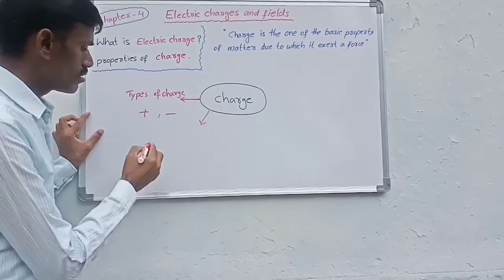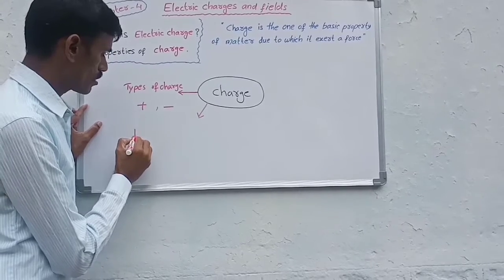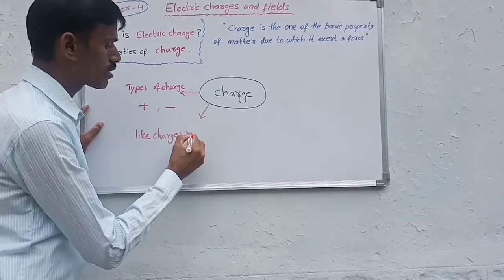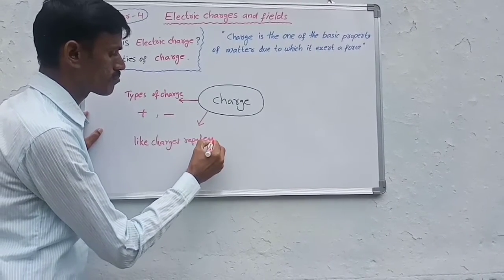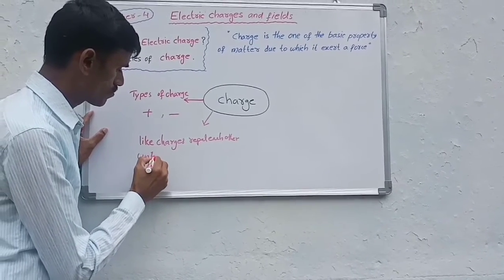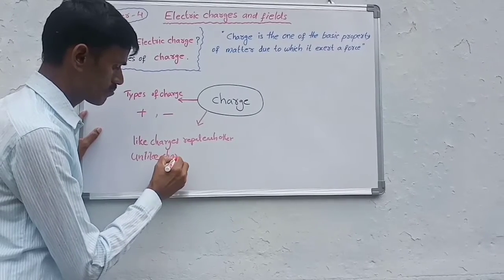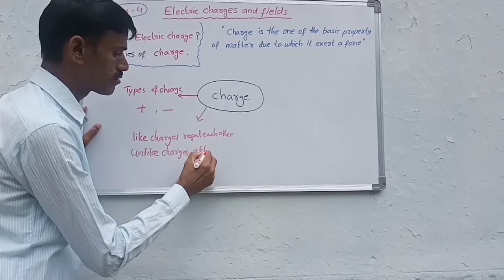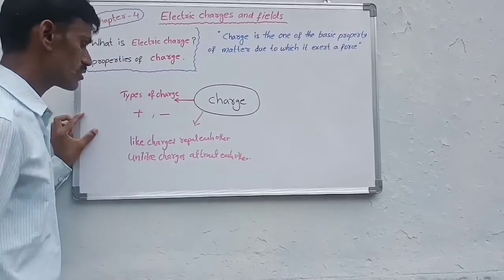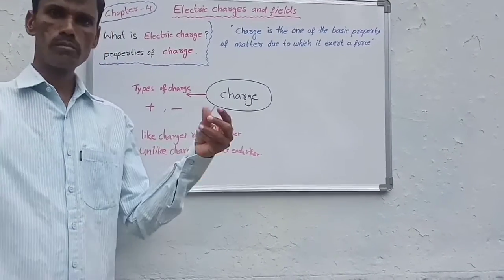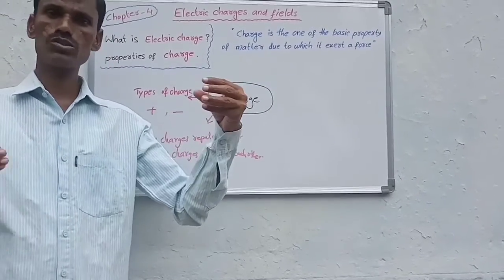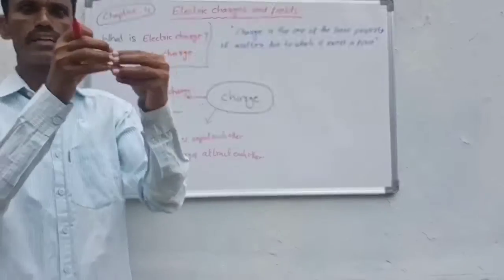So in this, like charges repel each other, unlike charges attract each other. Like charges repel each other, that means a positive charge and a positive charge repel each other, and unlike charges, one positive charge and one negative charge brought together, attract each other.